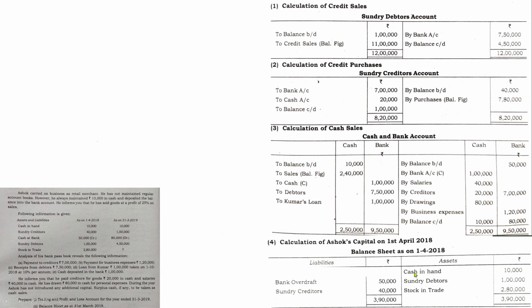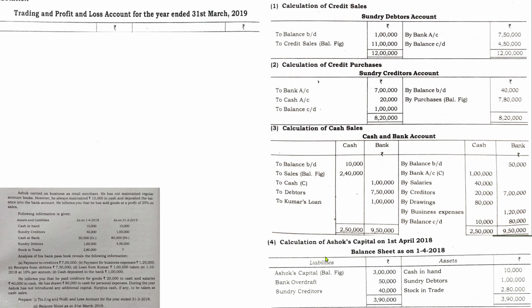Show the 3,90,000 in this side also. Now here there is only 90,000. So the difference will be 3 lakhs. So we found the opening capital balance. Once you have found the opening capital balance and other respective missing figures, you can go for preparation of the trading profit and loss account for the closing date.